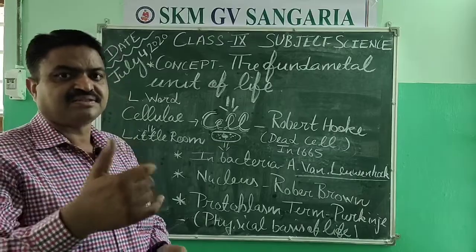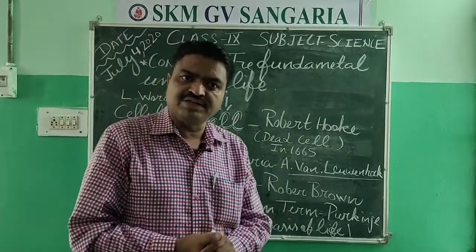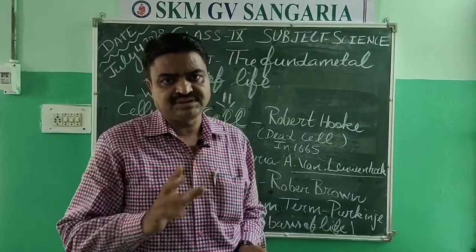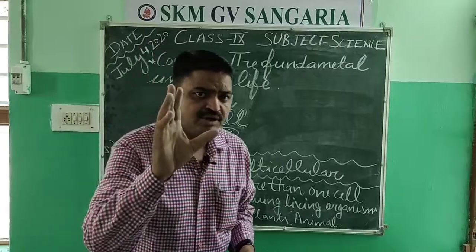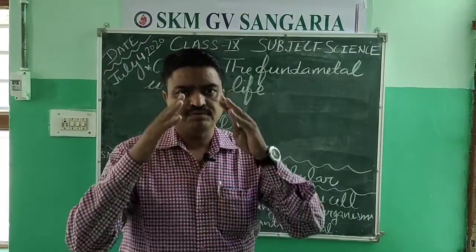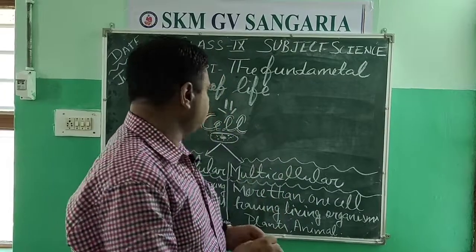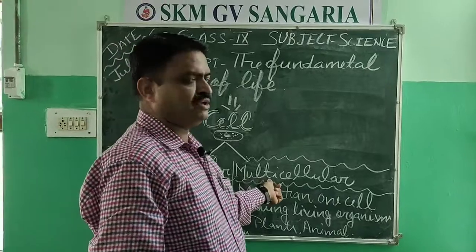Now we will discuss the types of organisms according to the cell, students. So according to the number of cells, we categorize living organisms into two groups. First is unicellular organisms and second is multicellular organisms.